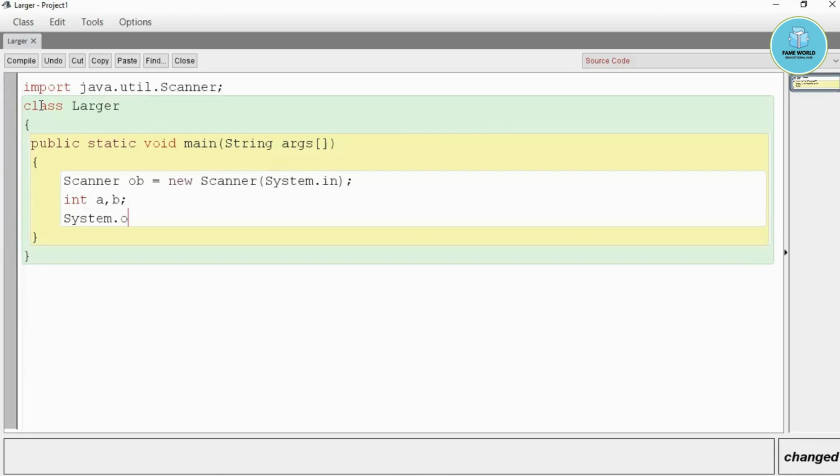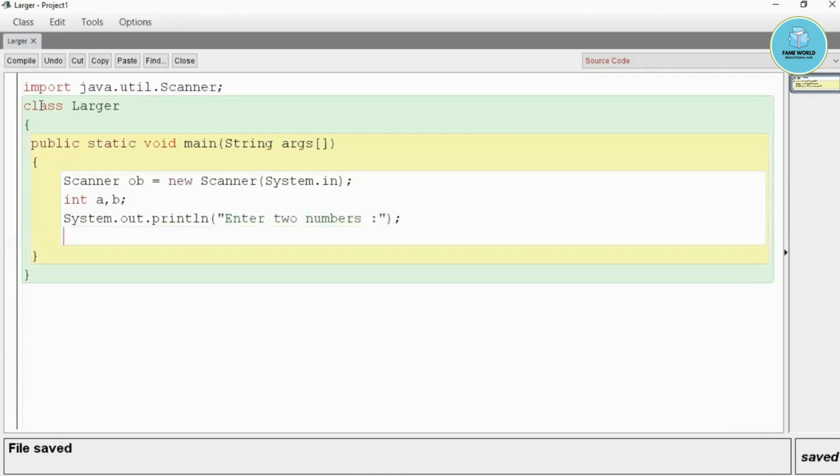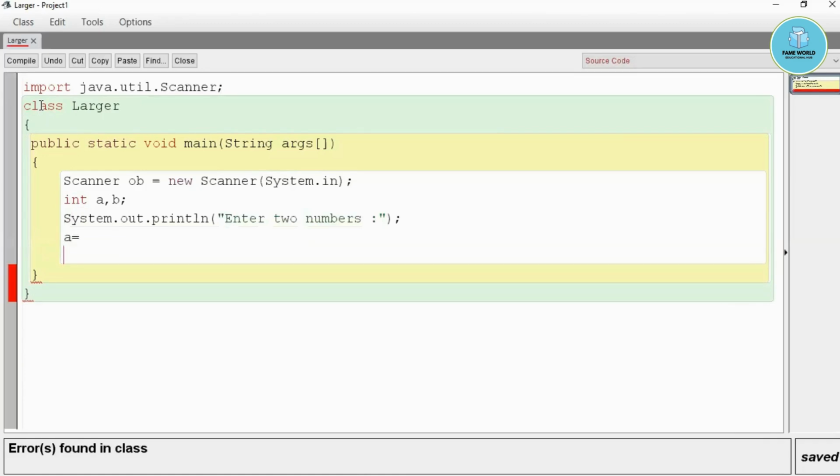So System.out.println, enter two numbers. Then a equals ob.nextInt(), so the user can enter the number, and b equals ob.nextInt().